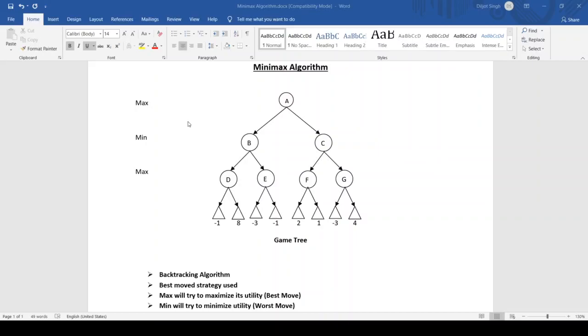So min will do its turn, and simply we have to play like this. Again, I'll have my turn as max. Again, min will have its turn, and so on. So we choose one move, and now it's the time for the opponent. Again we choose a move, and again it's the time for the opponent, and so on.